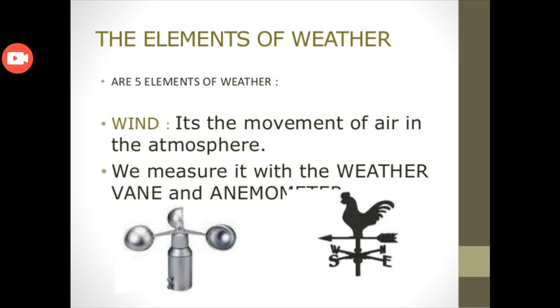Now we will discuss the elements of weather and elements of climate separately. Elements means the things from which weather is made. So the first element of weather is wind. Wind is the movement of air in the atmosphere. We measure it with the help of a weather vane or anemometer.